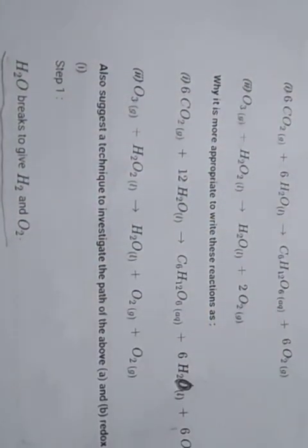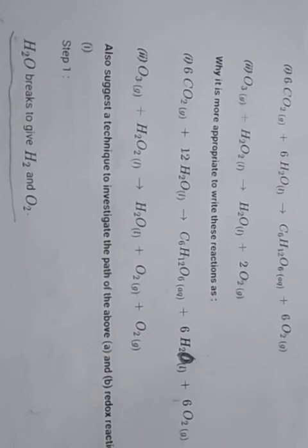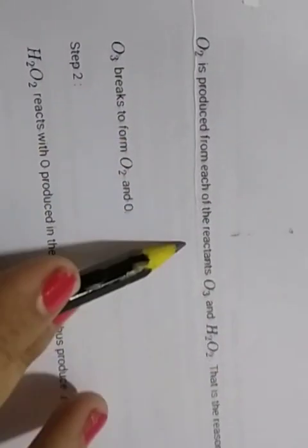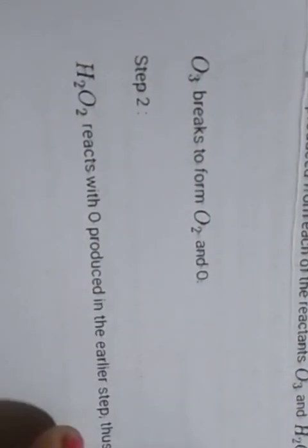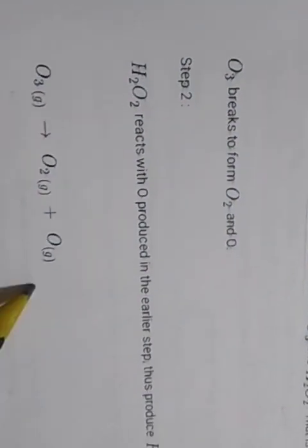So we have to see which reaction is correct. Step first, O2 is produced from each of the reactants, ozone and hydrogen peroxide. So that is the reason O2 is written two ways. O3 breaks to form O2 and O. Ozone breaks to form O2 and O, and hydrogen peroxide, here you see.